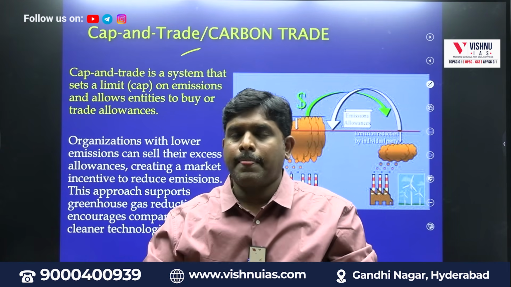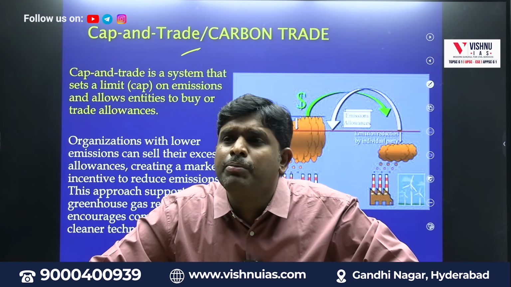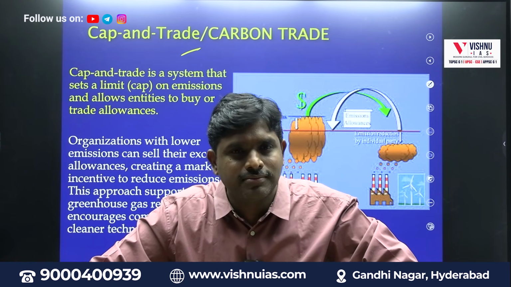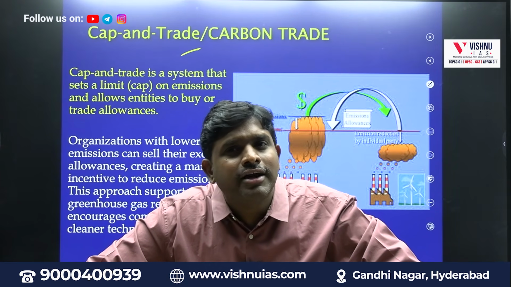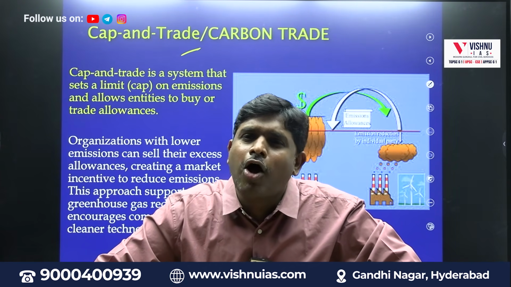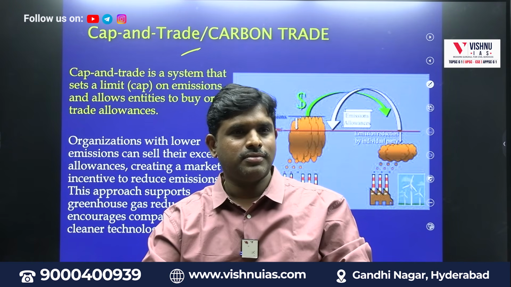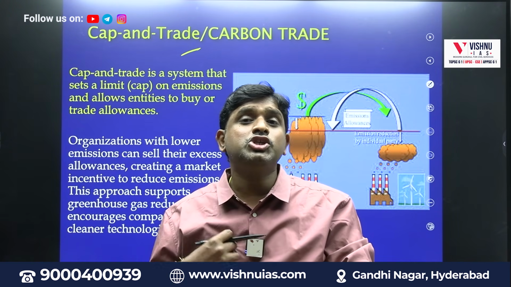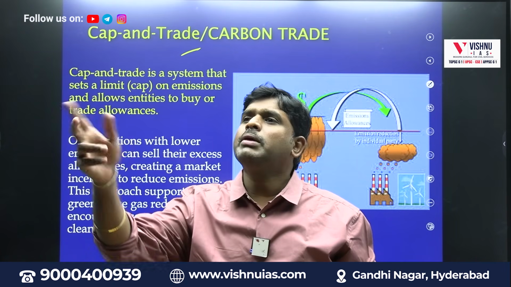for every company. Sometimes what will happen? Some companies will produce only 8 million tons, but they are allowed to emit up to how much? 10 million tons. How much did they save? 2 million tons. So saving carbon emissions should be a motivation. So what will they do? They can trade.